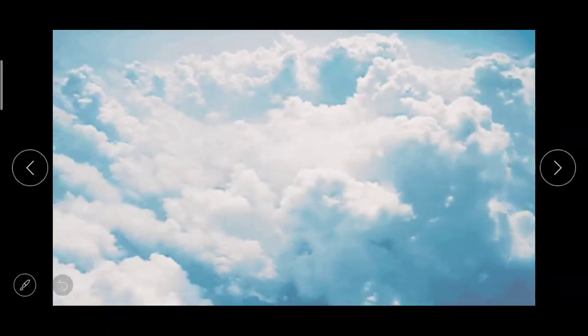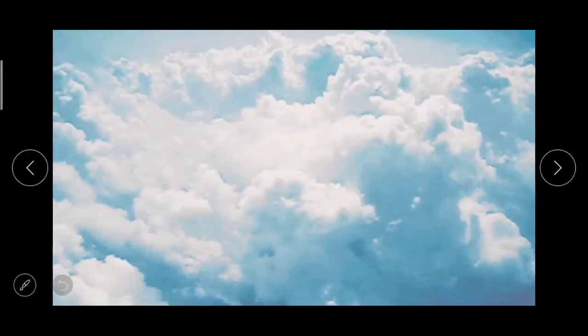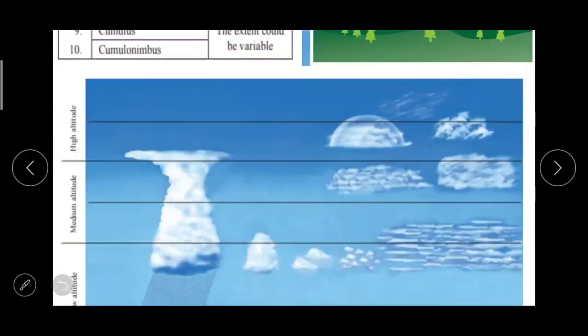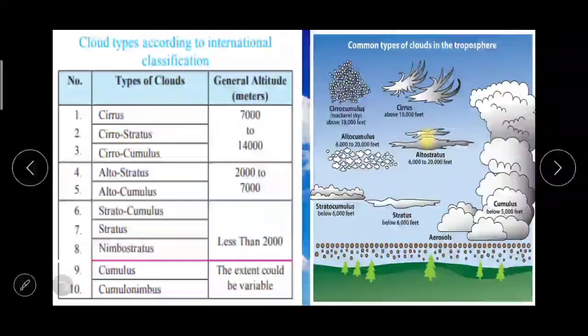Clouds are found at different altitudes above mean sea level, and here you can see on the screen cloud types. Clouds which form at greater altitudes are formed from very fine snow particles, and the process of evaporation and condensation occurs consecutively in the clouds. So specific types of clouds cause rainfall on earth. सभी clouds की वजह से rainfall नहीं होता है. Specific types of clouds cause rainfall.